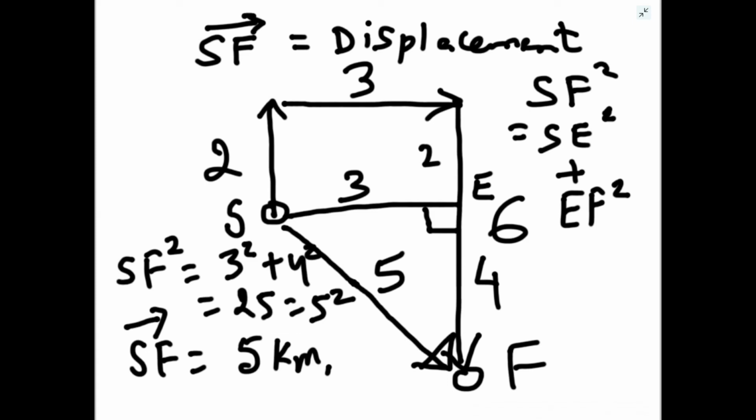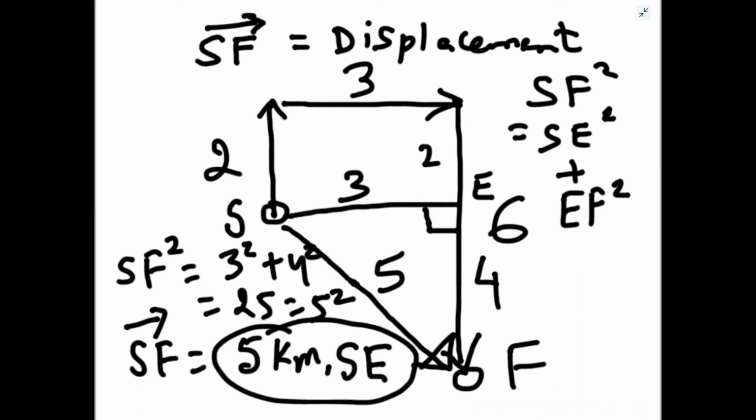Magnitude of the displacement is 5 kilometer, but what is the direction? From S to F, towards the south east direction. So the final answer is: displacement is 5 kilometer south east, and distance was 11 kilometer. So now you can see the difference between distance and displacement. So you have to make a rough diagram and calculate. The diagram should be correct and the length of the arrow should be proportional to the information or the distance given.